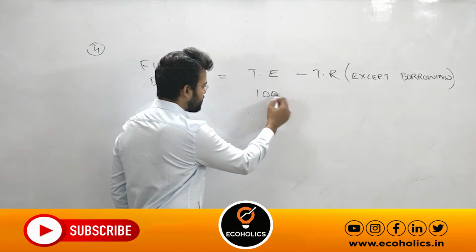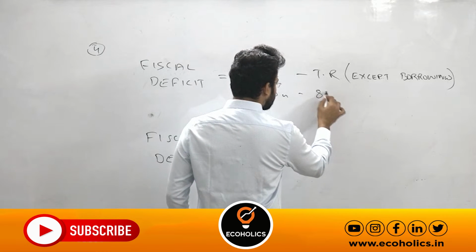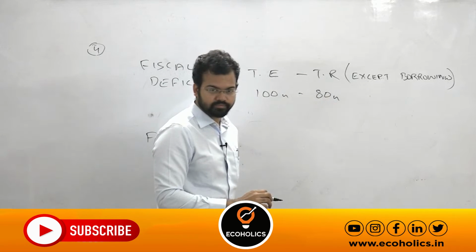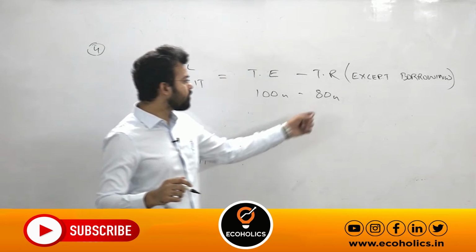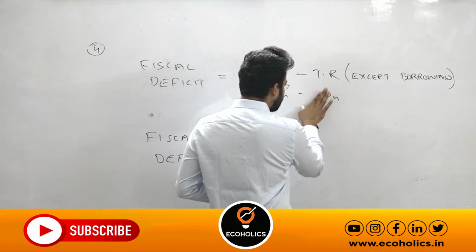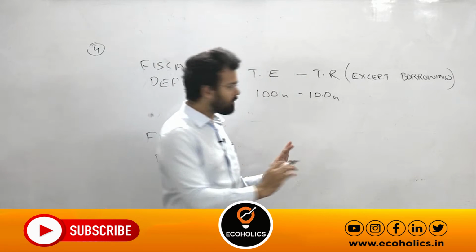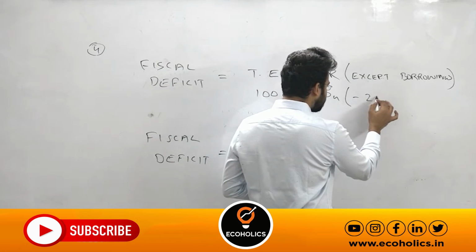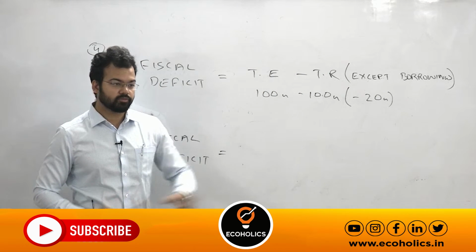If you remember, our expenditure was 100 crore, our revenue was 80 crore. But what was the budget deficit? It means we are borrowing 20 crore to make this deficit equal. So here our total revenue is 100 crore. Budget is in balance, except borrowing means minus 20 crore. This was your borrowing.